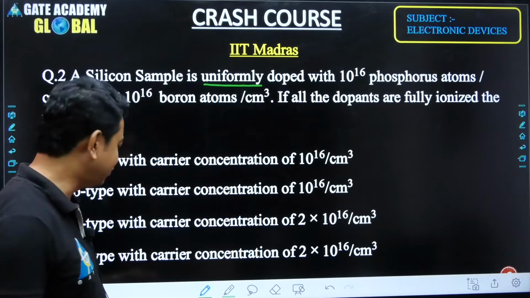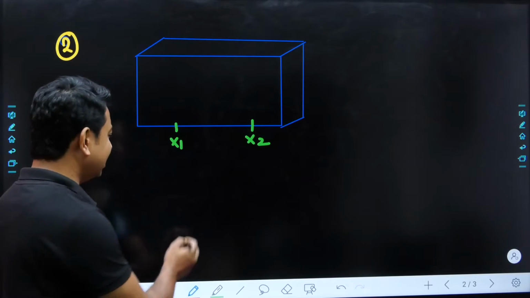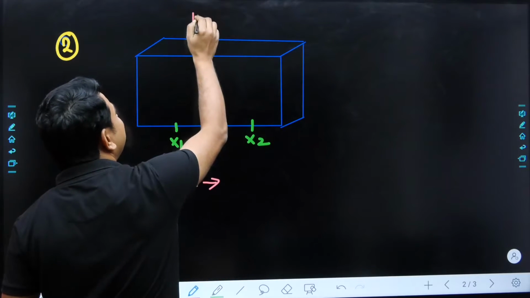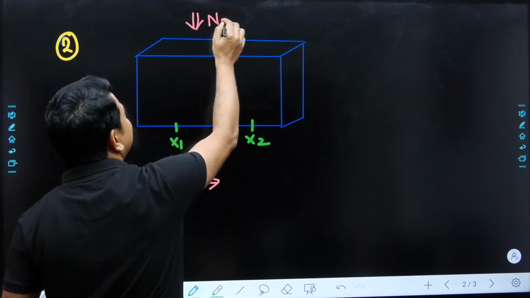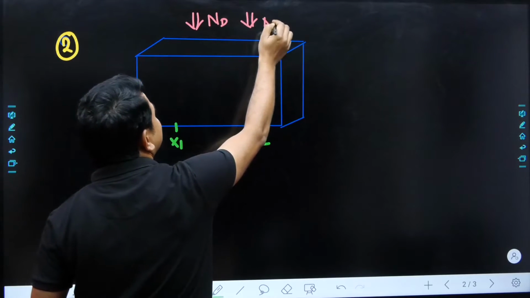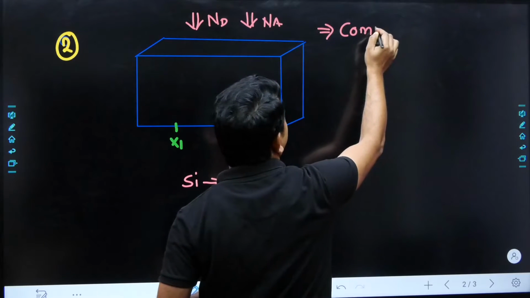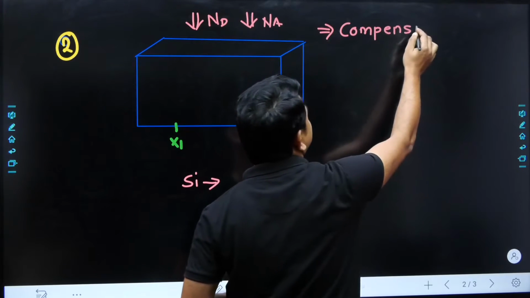So we know that if you are talking about silicon, if it is intrinsic, and later on we are adding two different types of material, one is the donor atom here and one is the acceptor atom here. If you add these two materials, the semiconductor would become a compensated semiconductor.